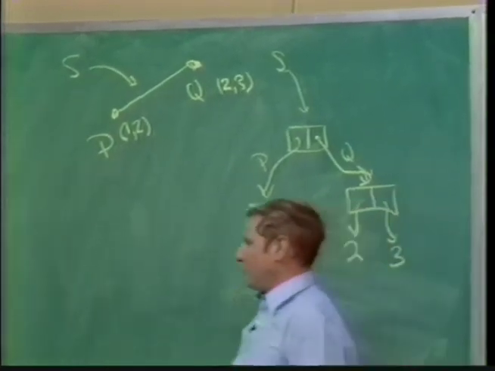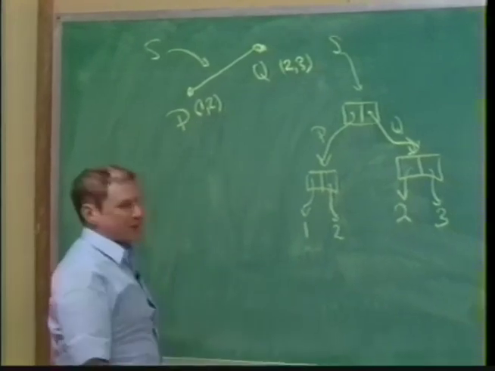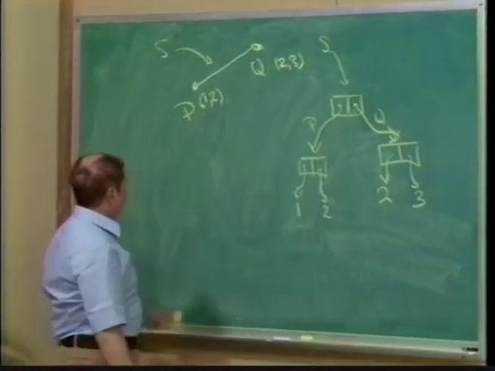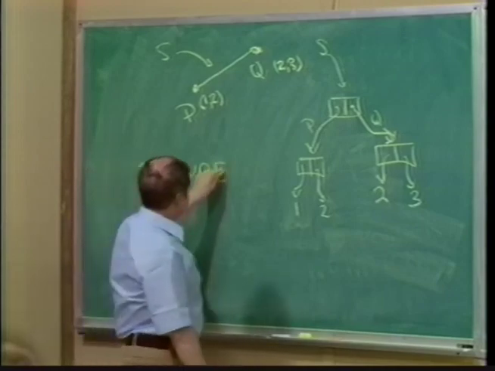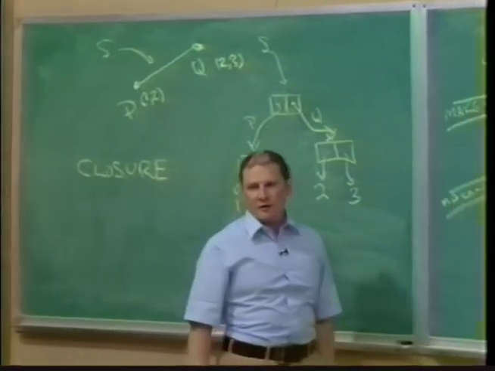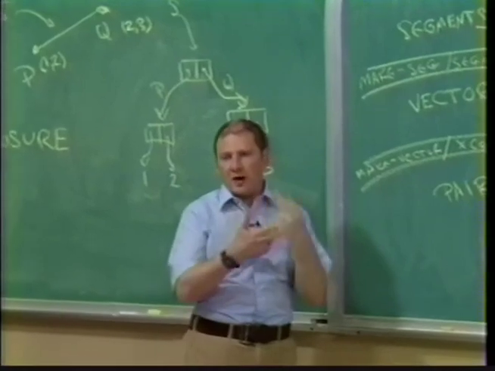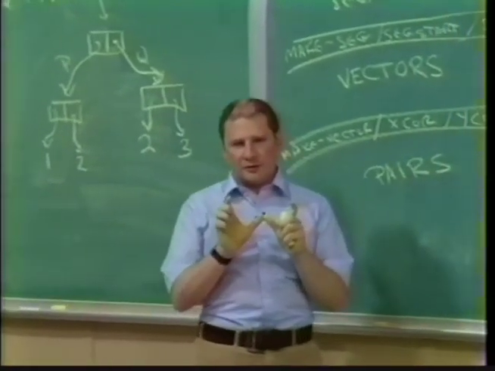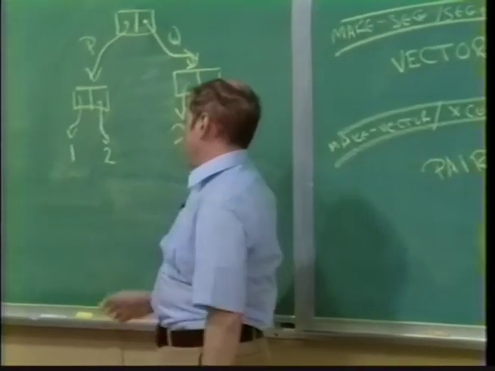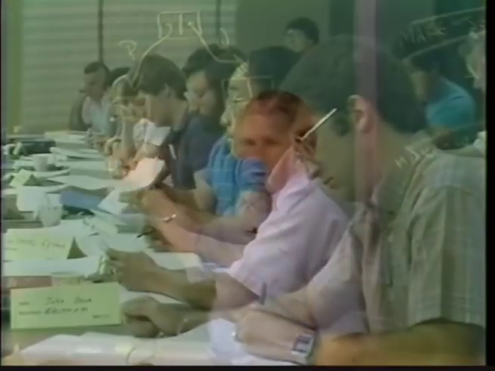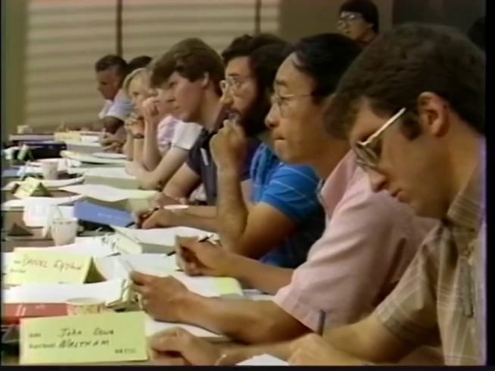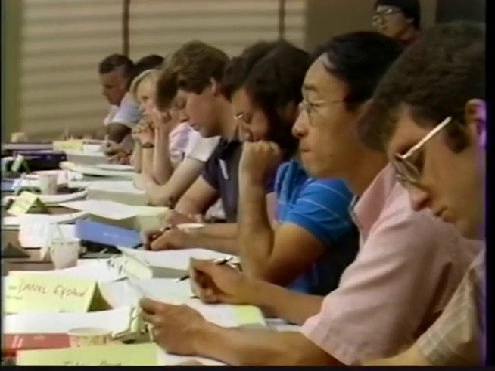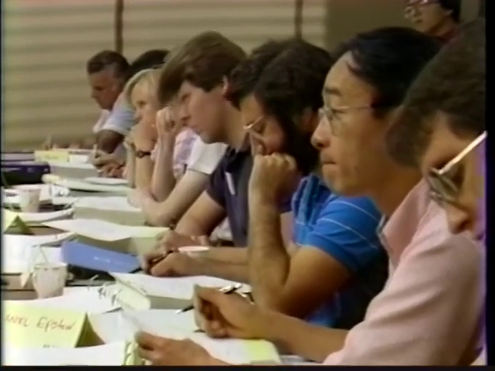And let me introduce a word that I'll talk about more next time. It's one of my favorite words, called closure. And by closure, I mean that the means of combination in your system are such that when you put things together using them, like you make a pair, you can then put those together with the same means of combination. So I can have not only a pair of numbers, but I can have a pair of pairs.